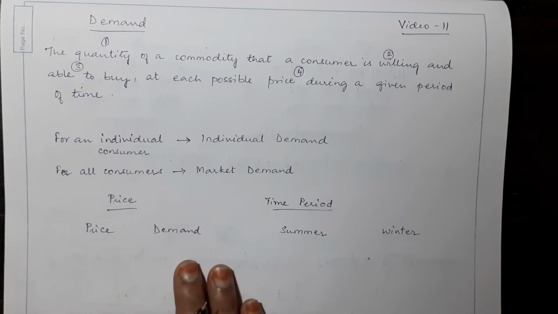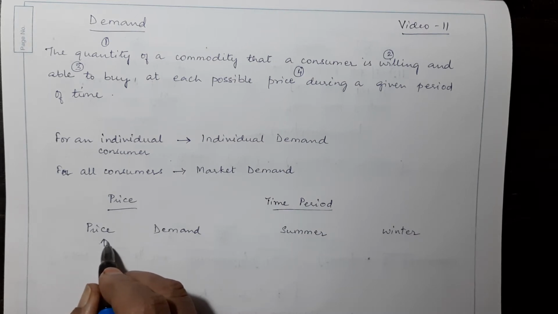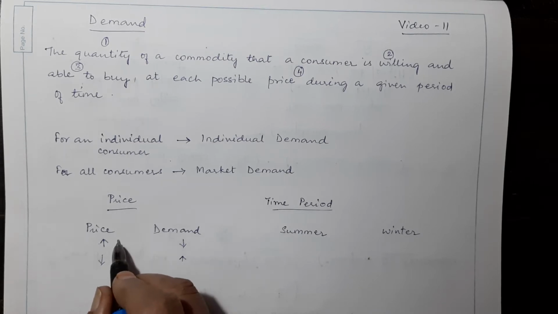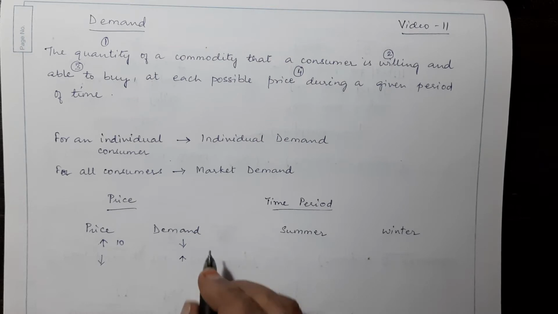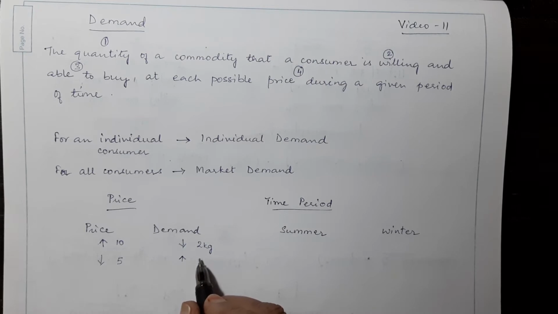Now, what is the relationship between price and demand? It's a general observation that when the price increases, the demand falls, and when the price falls, the demand increases. Let us say a commodity is available for 10 rupees. Because it's a higher price, people might buy less. Let us say they will buy only 2 kg of the commodity. Now, if the price falls, let us say to 5 rupees, the consumption would go up. That means the demand for the commodity would go up, let us say to 4 kgs or 5 kgs.